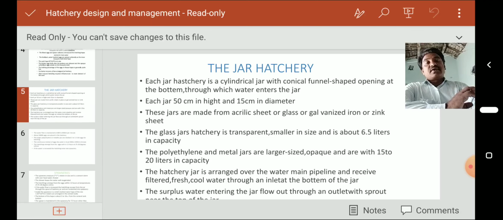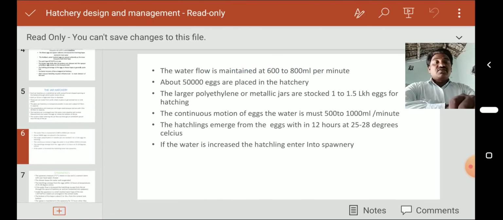Next, the water flow is maintained at 600 to 800 ml per minute. That is the most important. About 15,000 to 50,000 eggs are placed in the hatchery.